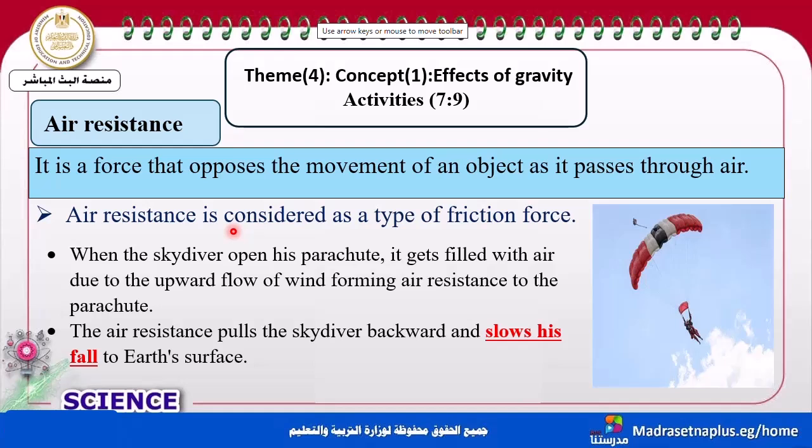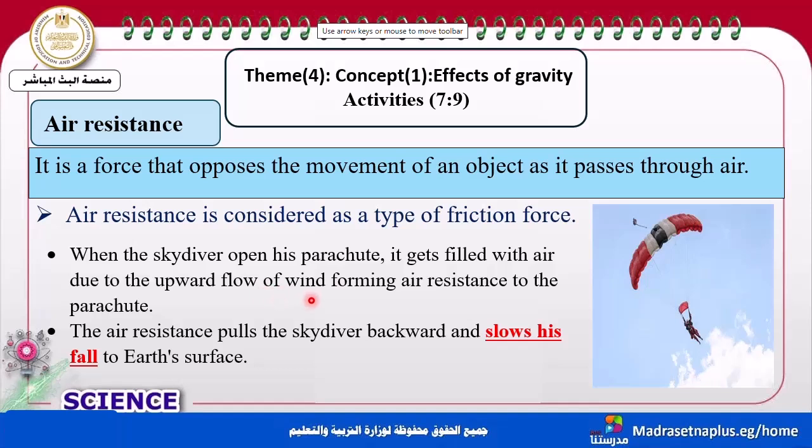Look at this picture. When the skydiver opens his parachute, it gets filled with air. Why? Due to the upward flow of wind.